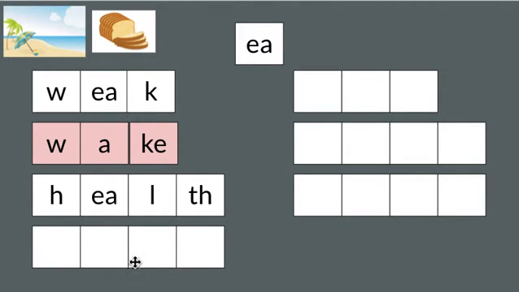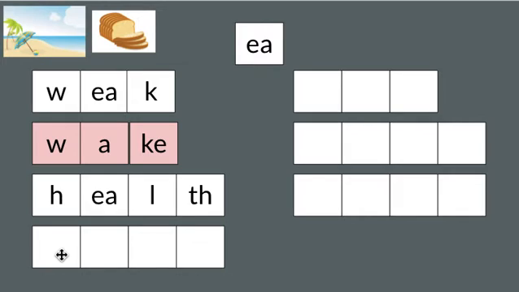Think about the pattern. Does this vowel sound, E, sound like E in beach or E in bread? Yeah, it's the long E sound. We can use the EA vowel team to spell that long E sound. Stretch the sounds in dream one more time. D, r, e, m. Dream.